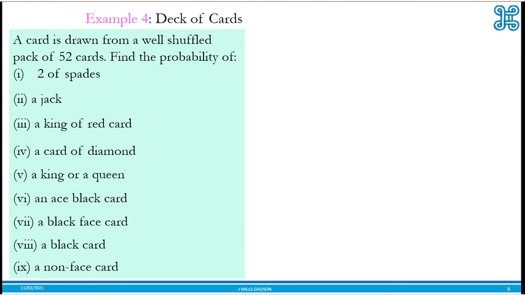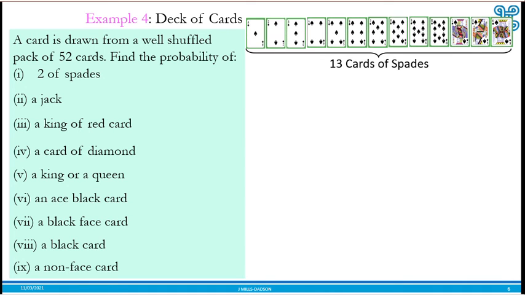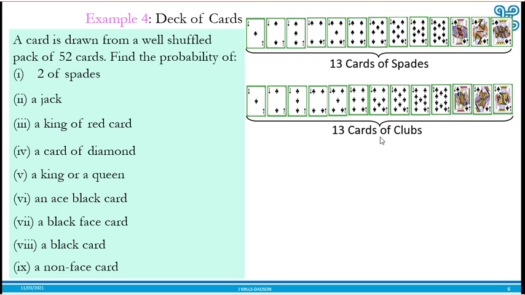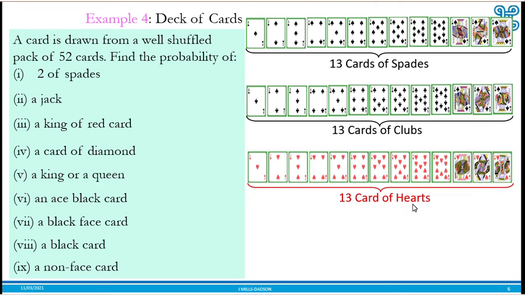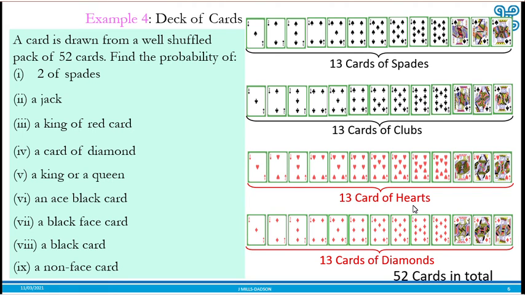Now when it comes to a deck of cards, students get confused because they don't seem to understand the composition of a deck of cards. For you to understand, in a deck of cards we have 13 cards of spades, from ace to the king. Then we have 13 cards for clubs, 13 for hearts, and 13 for diamonds, totaling 52. So when you say 52, we mean this composition.